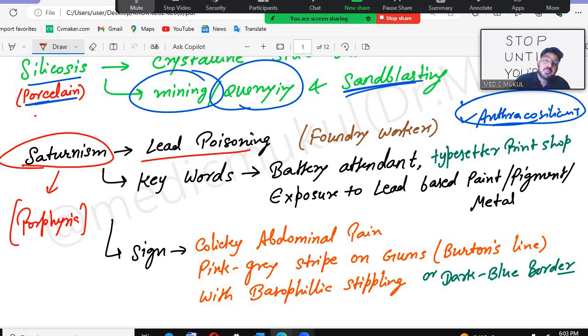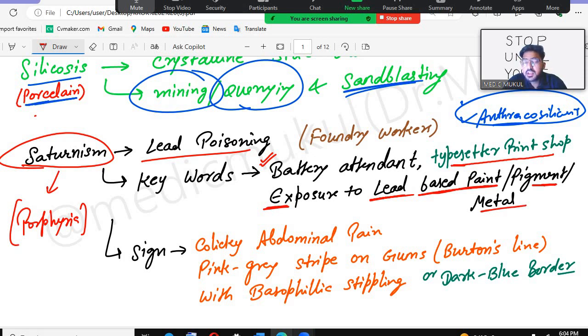If you see the person is working with a battery, so he is a battery attendant, or he is a typesetter working in a print shop, or the person is exposed to lead based paint, pigment or metal.